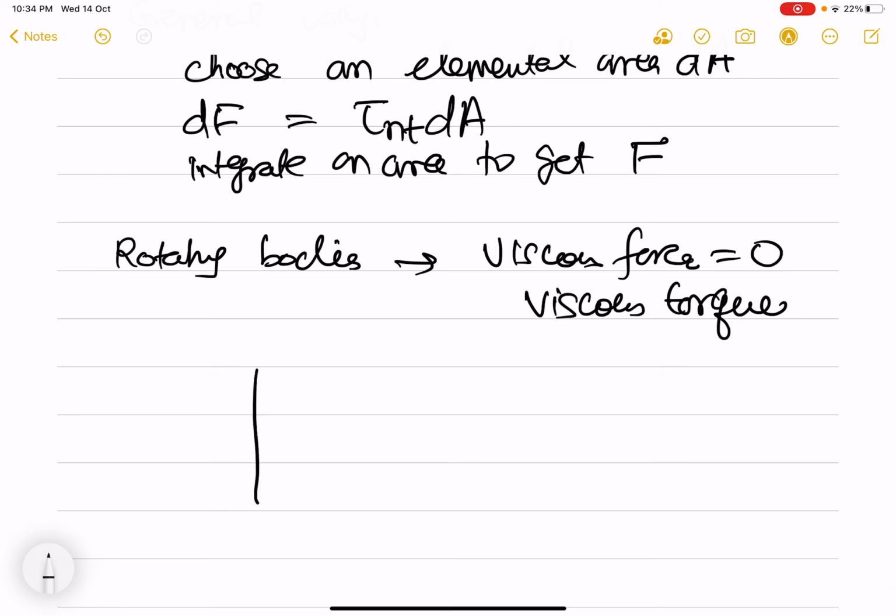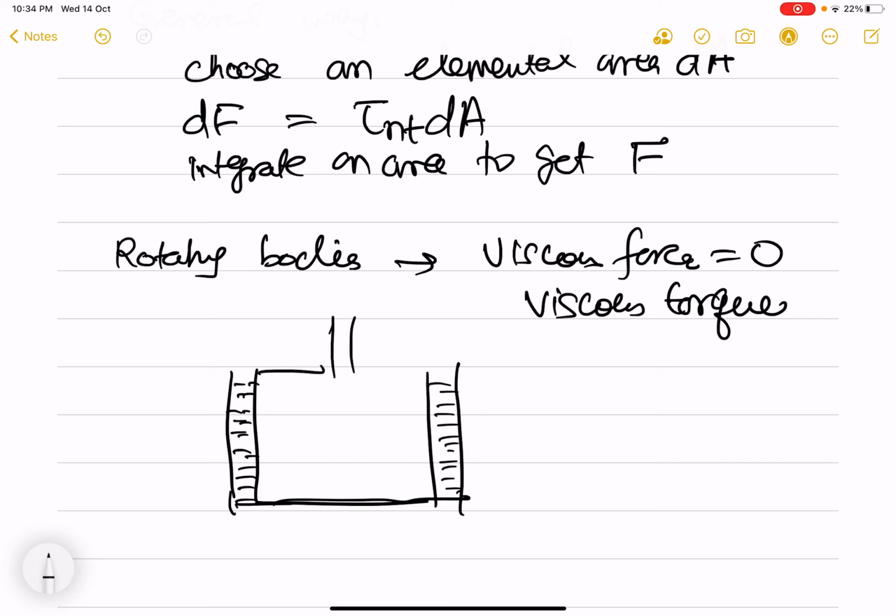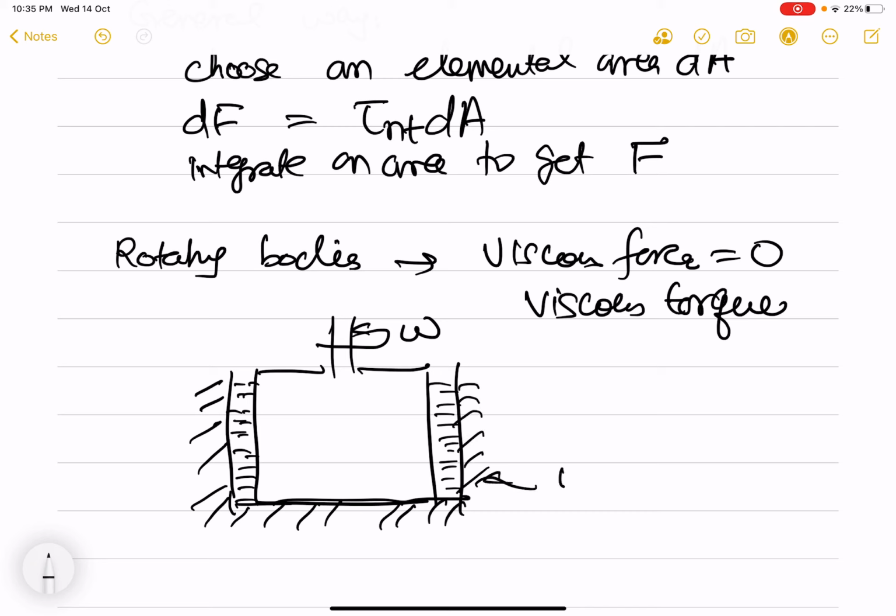For example, if I have a beaker, let's say there is an annular gap in which there is fluid. The inner surface is rotating with omega, and the outer surface here is fixed.